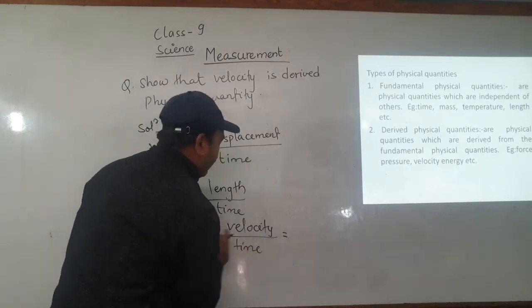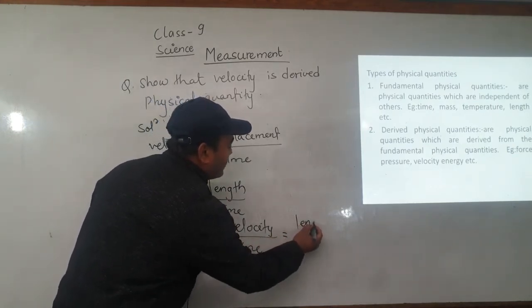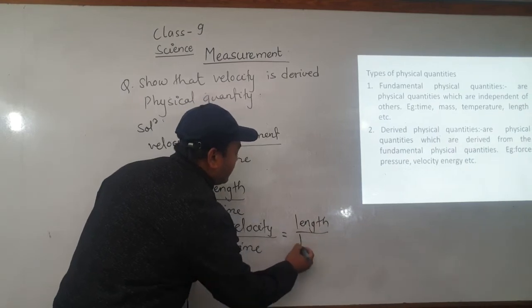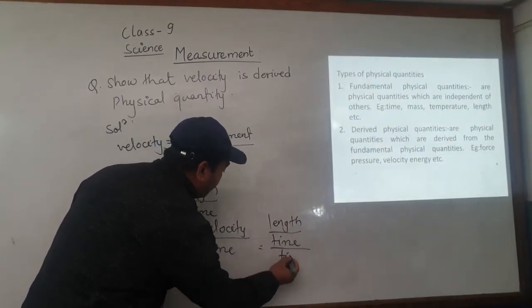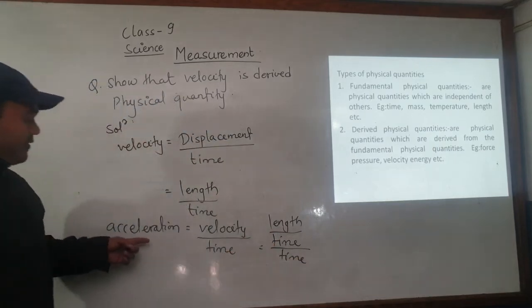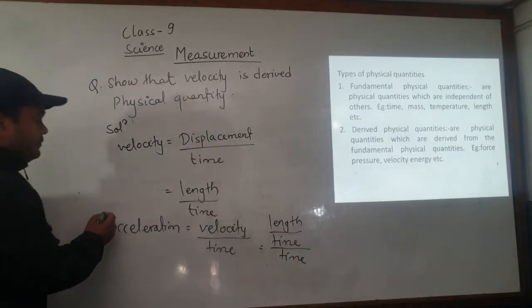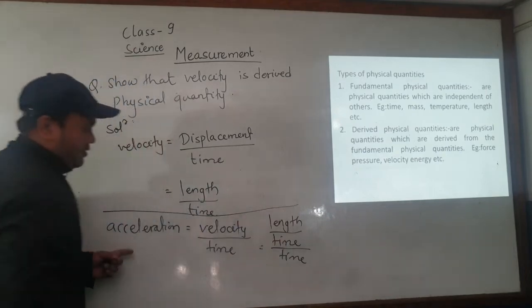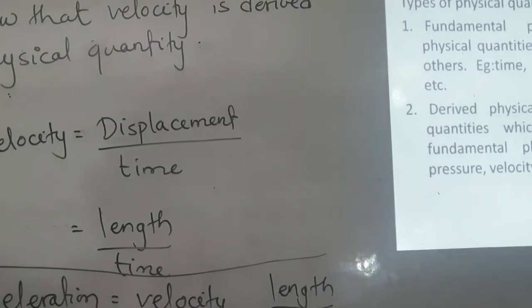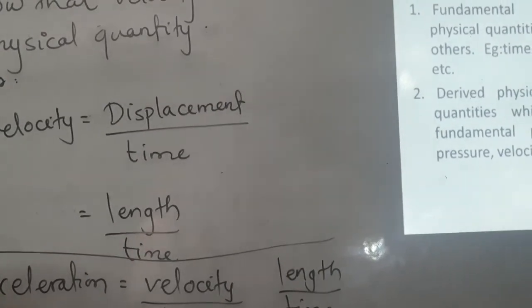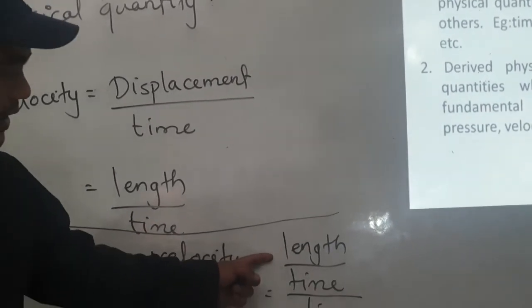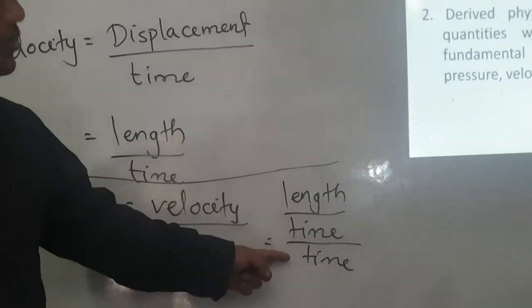So we can write velocity as length by time, by time. So we have simplified acceleration into the fundamental quantities. That means acceleration is a physical quantity, and it is composed of length and time two times.